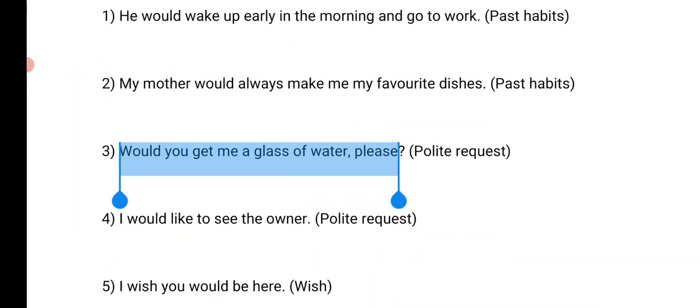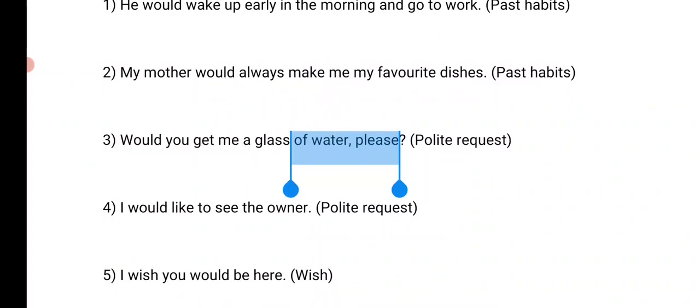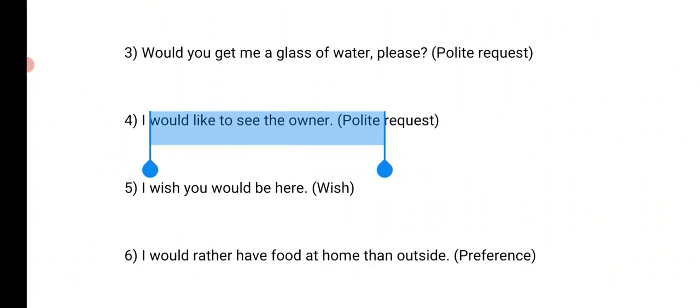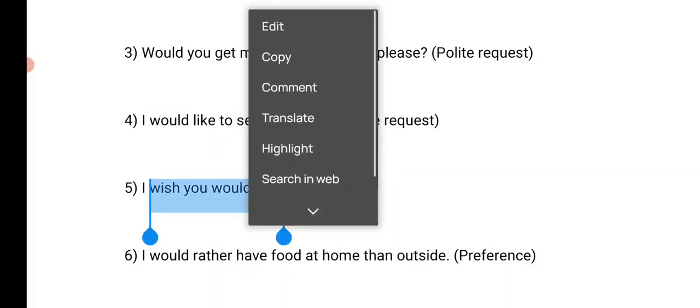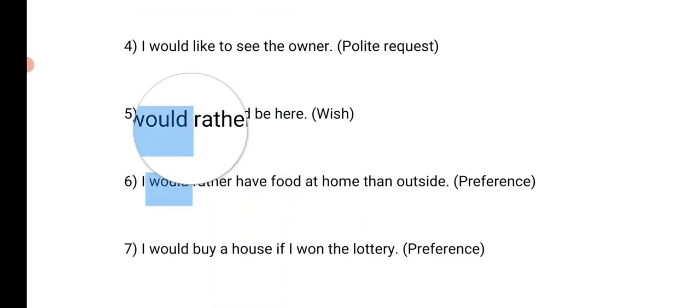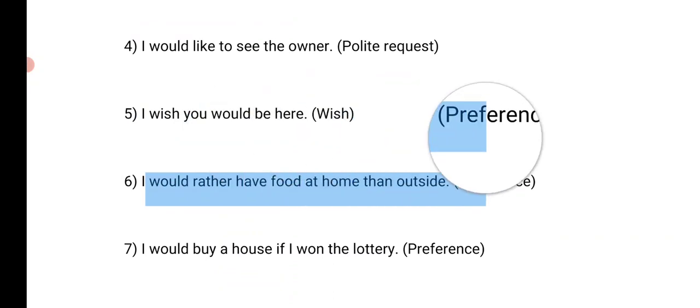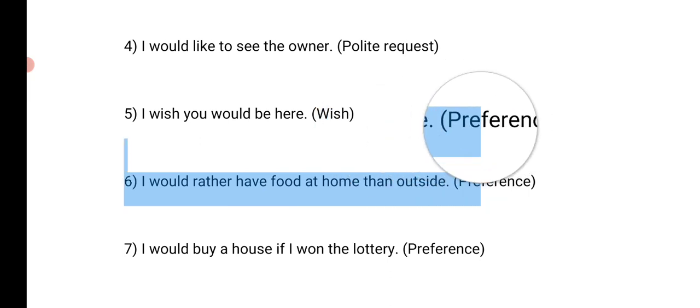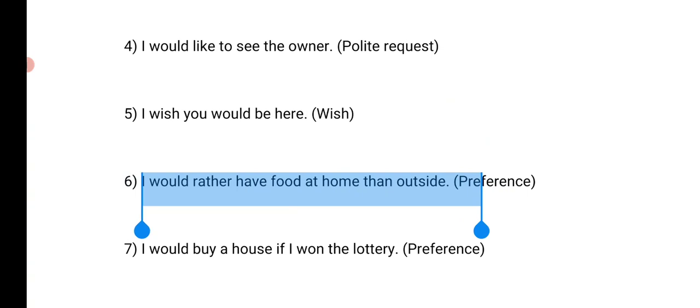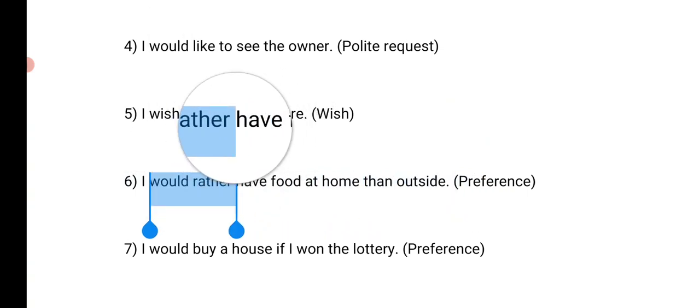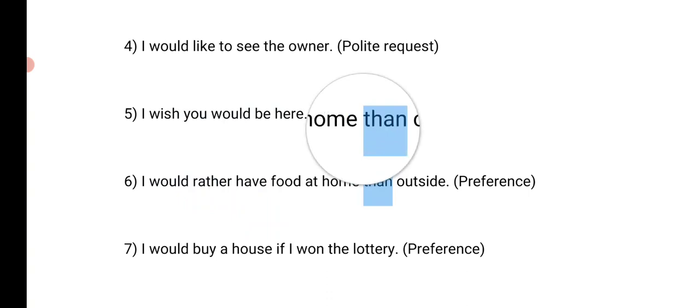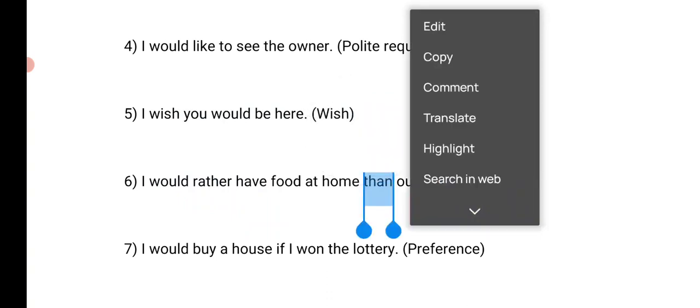This is more polite. I would like to see the owner. Again, this sentence, I would like to see the owner, is more polite, right? I wish you would be here. This is a wish, when you wish for something that won't come true, right? So I wish you would be here. And then I would rather, a preference, when you choose between two things: I would rather have food at home than outside. For this sentence, we use would rather and then, right? So I would rather die than live with him, right?